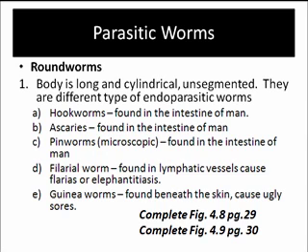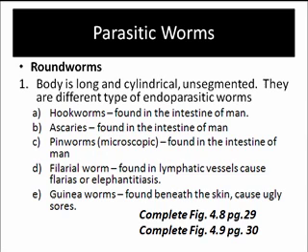The roundworm's body is long and cylindrical, unsegmented. They are a different type of endoparasitic worm. Hookworms can be found in the intestines of man. Ascaris found in the intestines of man.